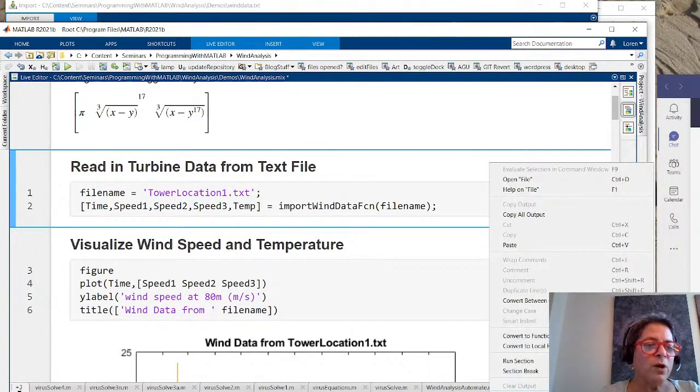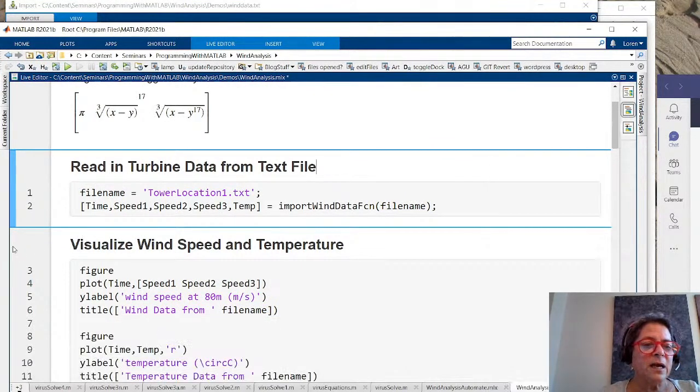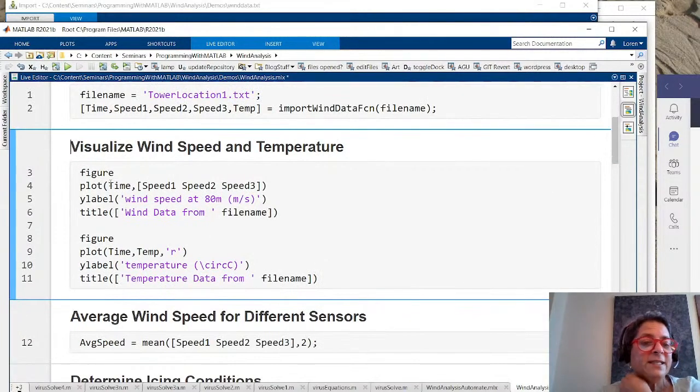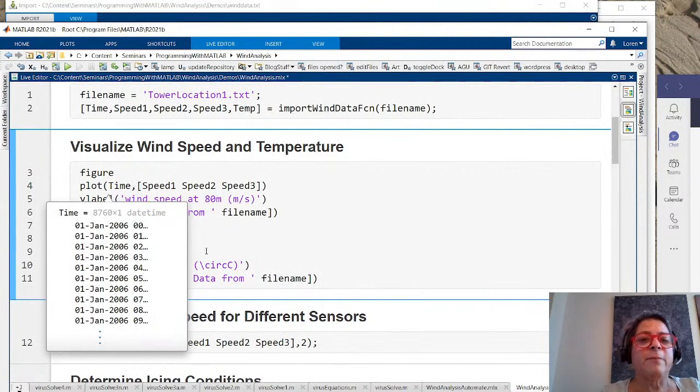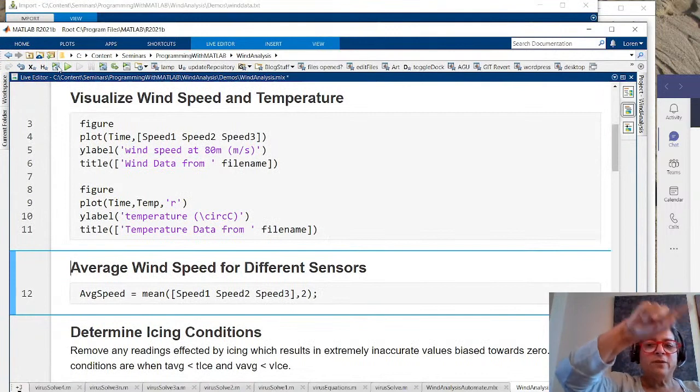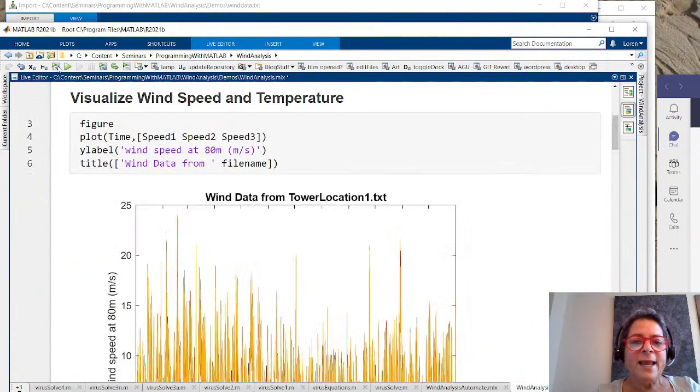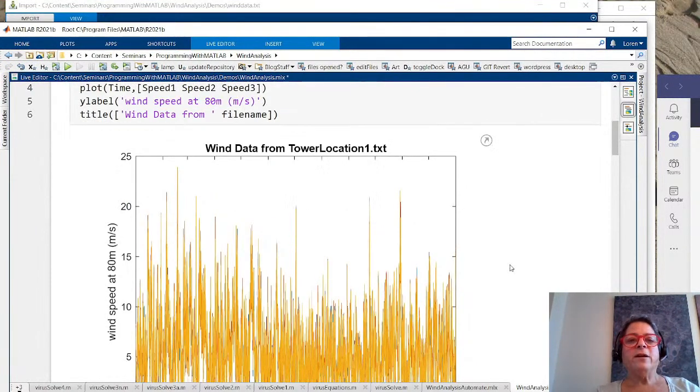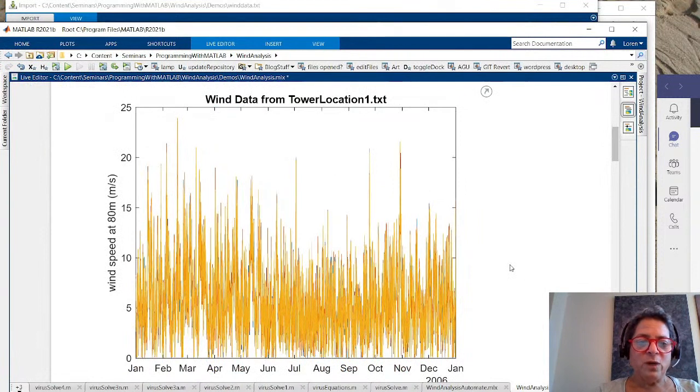So the next thing I want to do is I want to come here and make a figure with all my speeds and the figure with time versus temperature, kind of what you saw me do earlier. So what I'm going to do is run this section. And when I do, you can see MATLAB had an affordance. It was twirling, it was calculating it. And then instead of popping up a new figure window in MATLAB, it just simply puts my figure right in here. Here's wind data from tower location 1.